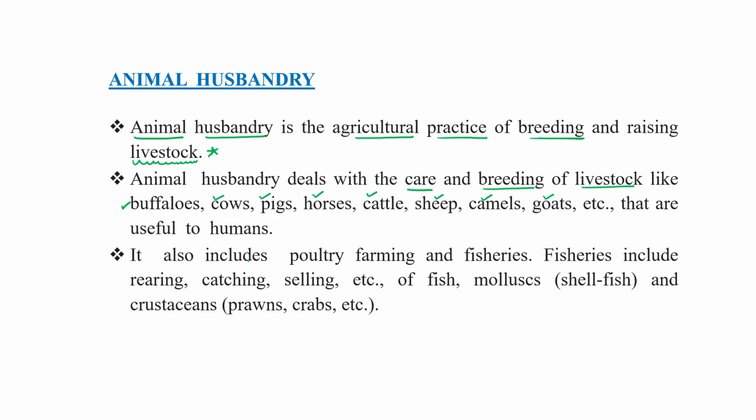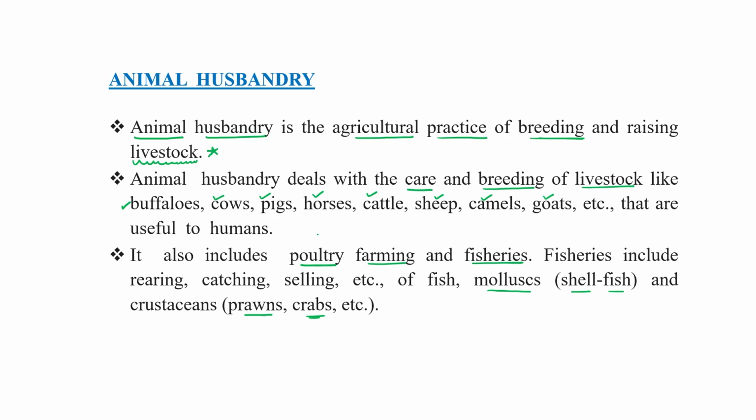It also includes poultry farming and fisheries. Fisheries include rearing, catching, selling of fish, and also mollusks, which are known as shellfish, and crustaceans like prawn and crab. They also come under the same branch.